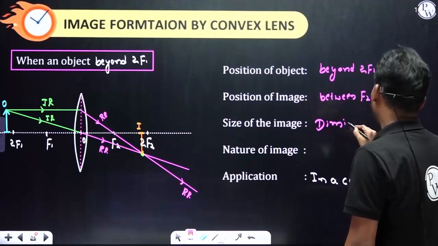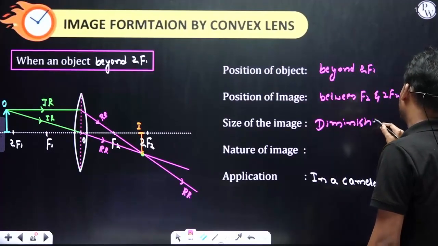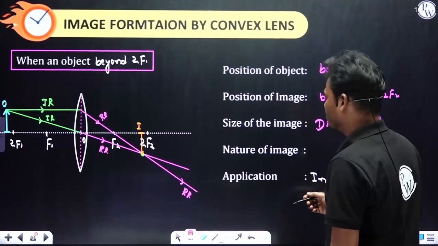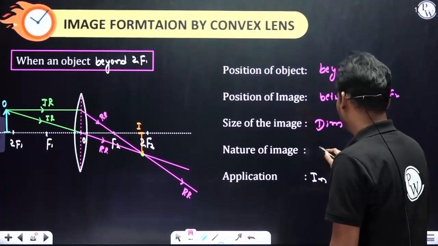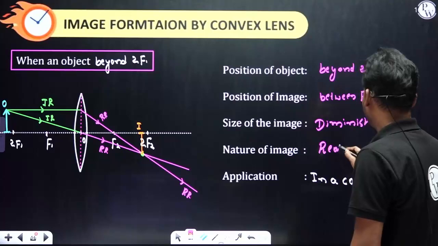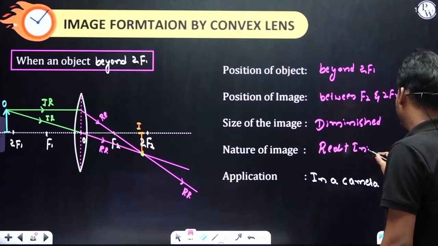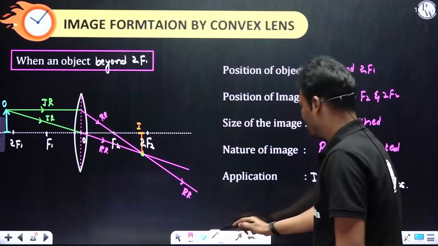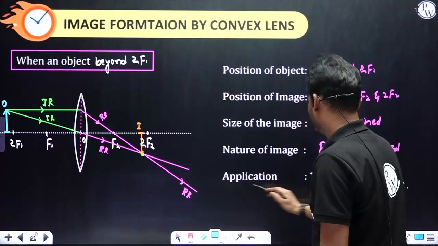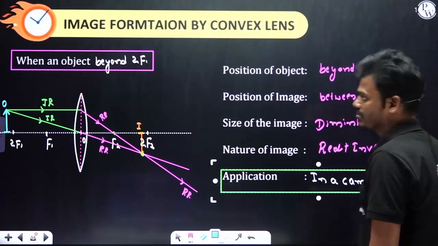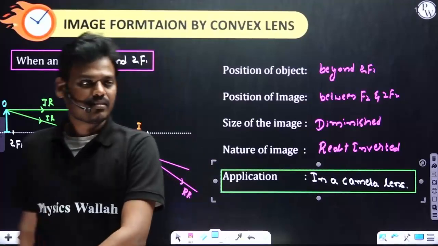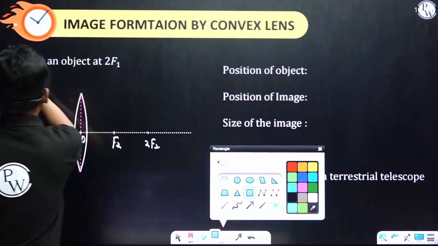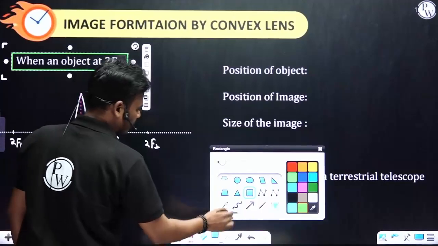If it is small you have to use diminished; if it is bigger you have to use magnified. Nature: real plus inverted. And what is the application? Application is in a camera lens.